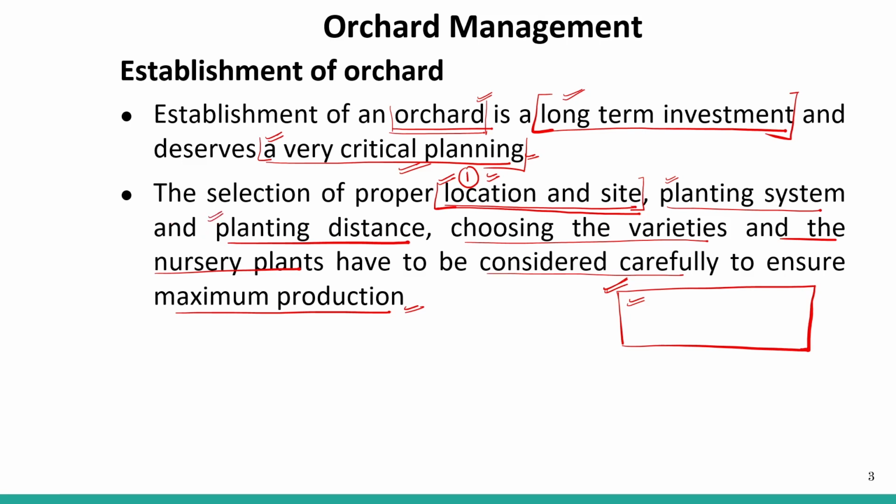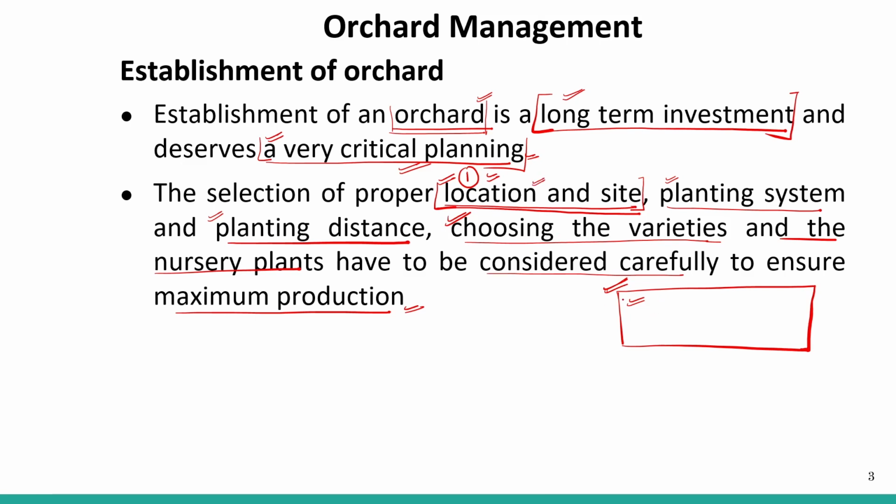For the orchard, we cannot plant our fruit trees very close together, because for fruit trees we require proper spacing, so that when the trees become quite enlarged, they get proper sunlight and proper air. Okay, and what are the varieties that we choose for growing in the orchard? The varieties of the fruits, right? Which fruits we grow also depends on our location.